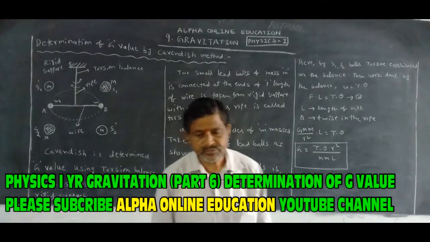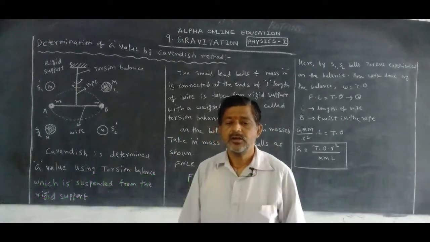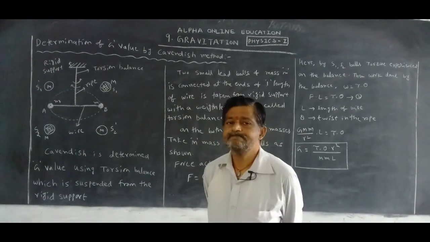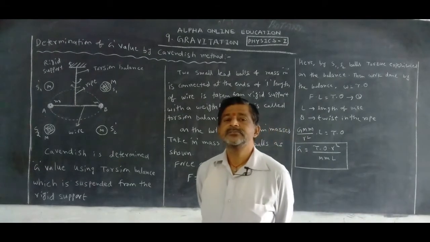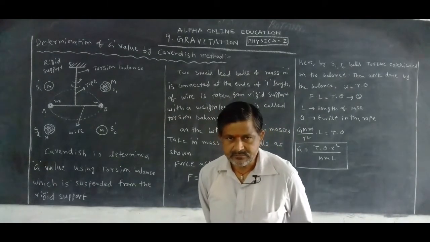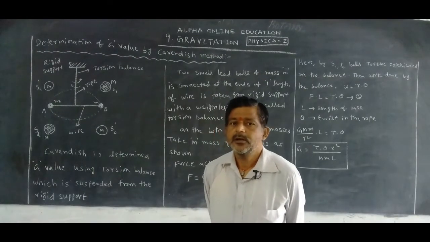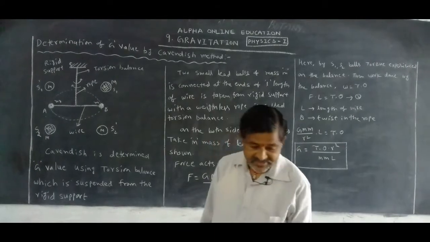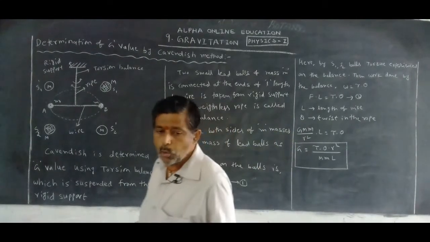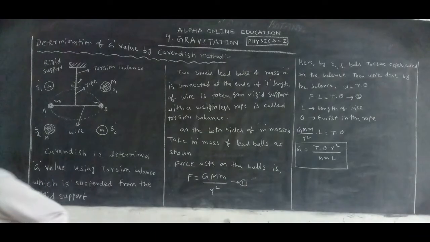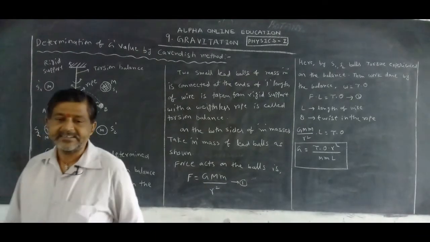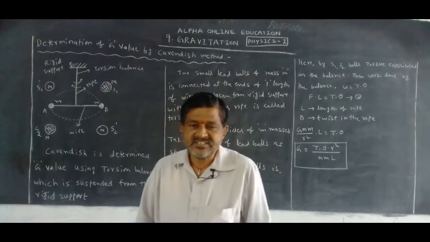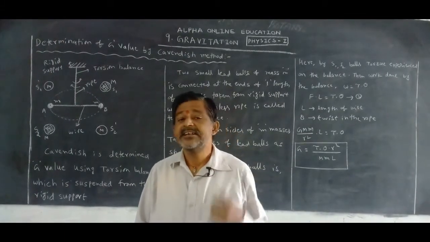Newton's universal gravitational constant is denoted by capital G. Its value is 6.67 into 10 to the power of minus 11 Newton meter square by kg square. But how do we get this value? Who calculated this value experimentally? This value was experimentally calculated by the scientist